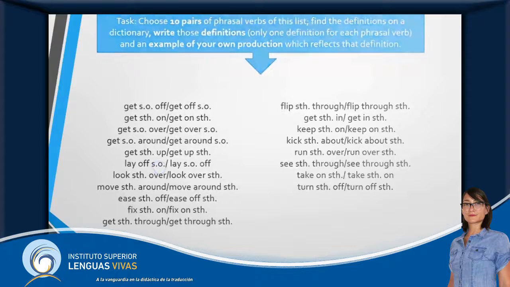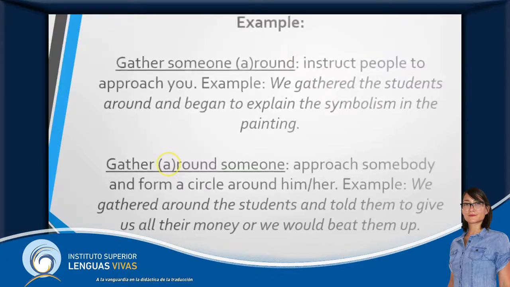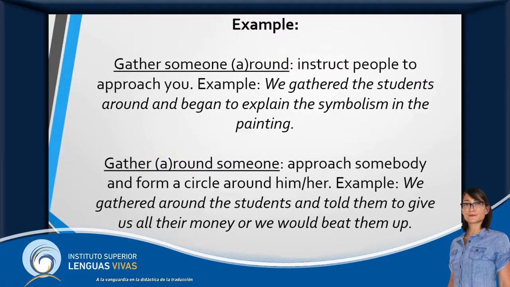I've written one example here of what you have to do with the rest of the phrasal verbs of the list. I've chosen gather someone around, which means to instruct people to approach you. For example, "We gathered the students around and began to explain the symbolism in the painting." Yes, that's the phrasal verb, the meaning, and the example.